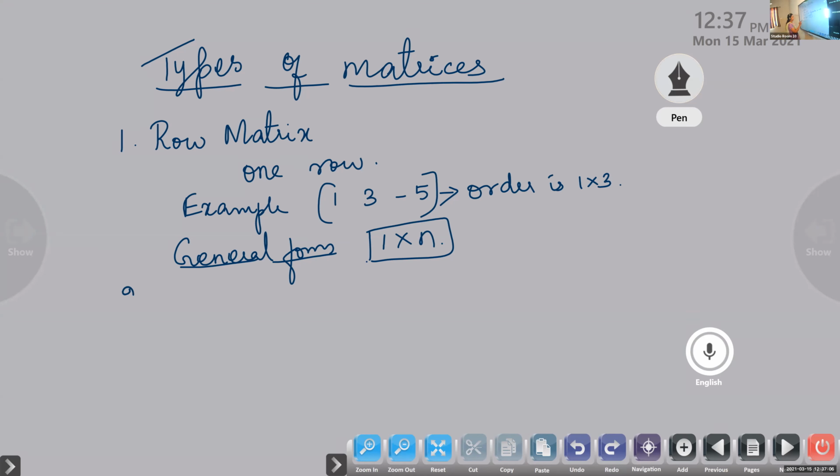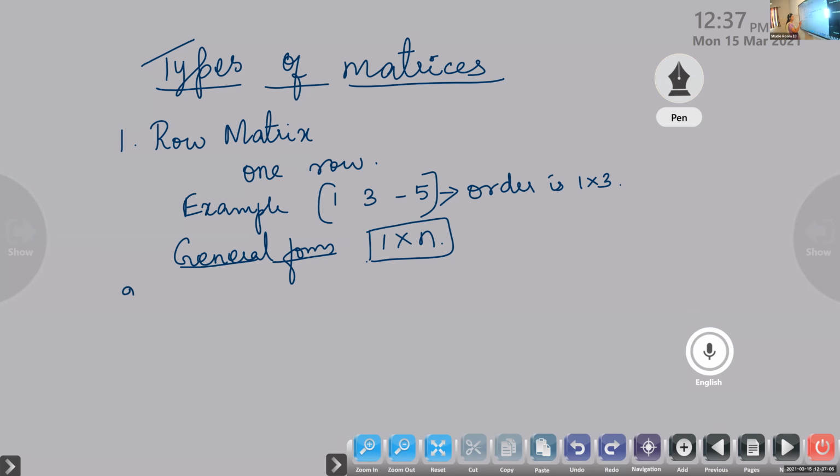Second one is column matrix. Can you guess the definition? Only one column. A matrix having one column is called a column matrix.